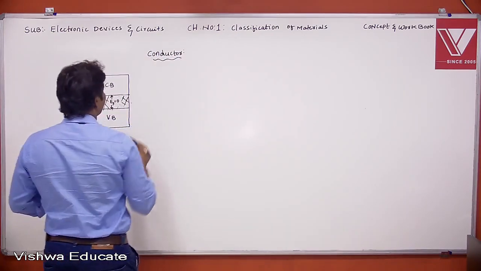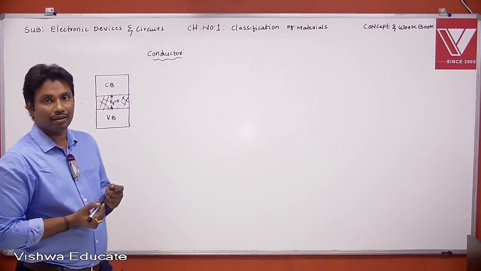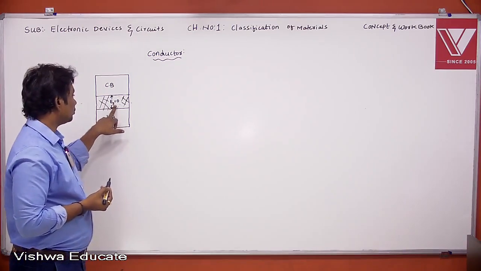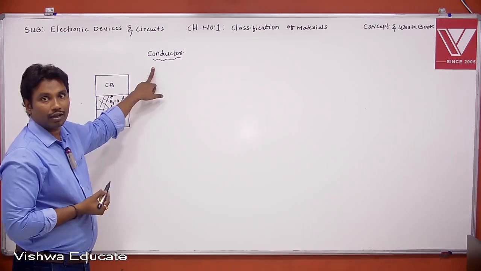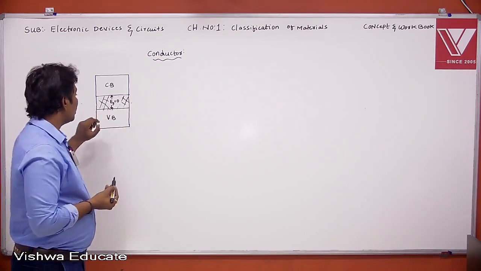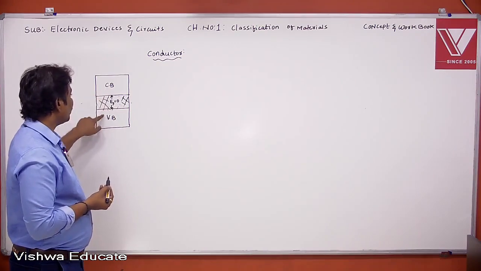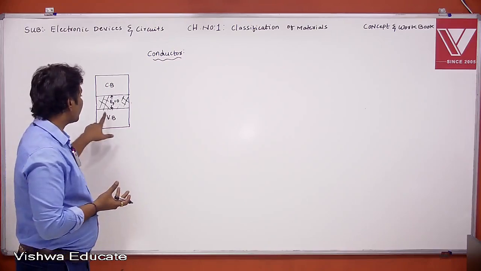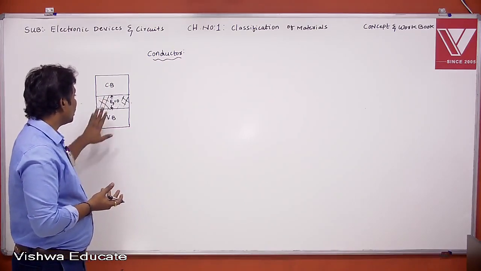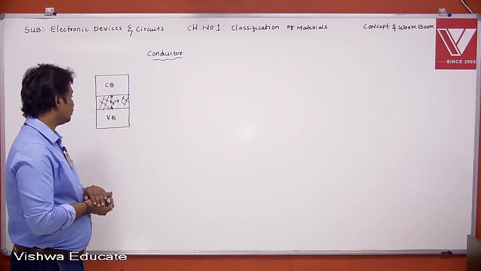First of all, what is a conductor? Conductor means the material whose energy gap is approximately zero. Such a material is called a conductor. In this, electrons move from valence band to conduction band without the need of any external energy. That means we need not apply any external energy to move an electron from valence band to conduction band, because the conduction band and valence band are overlapped.